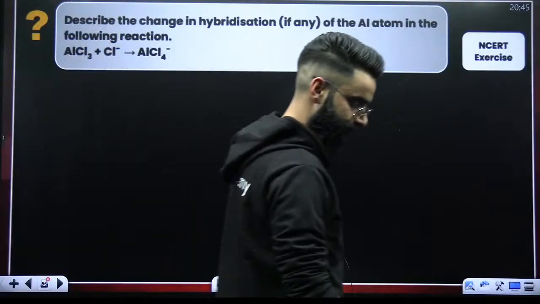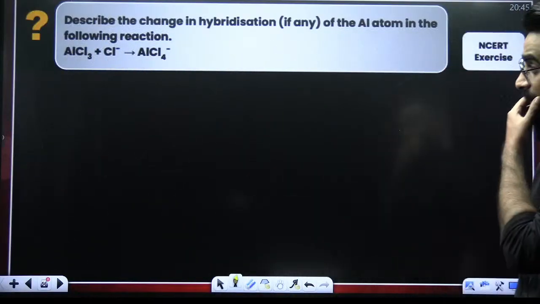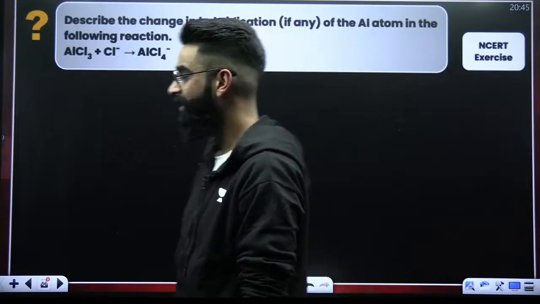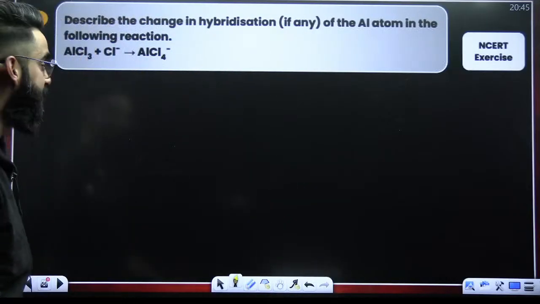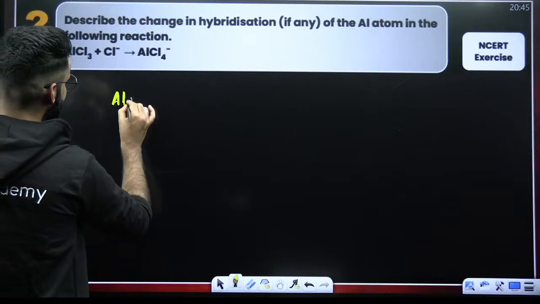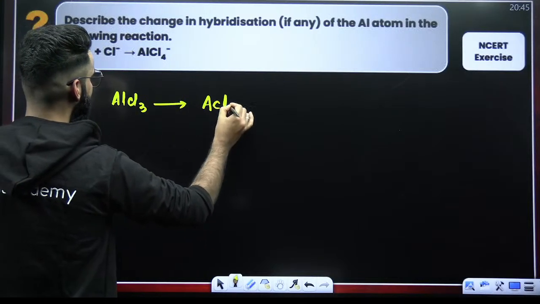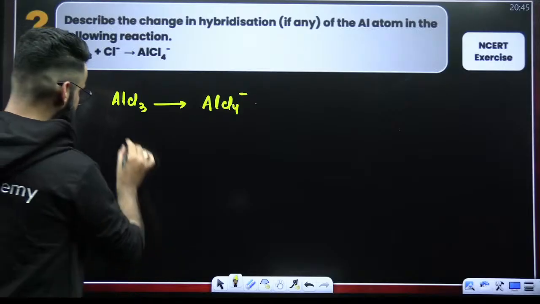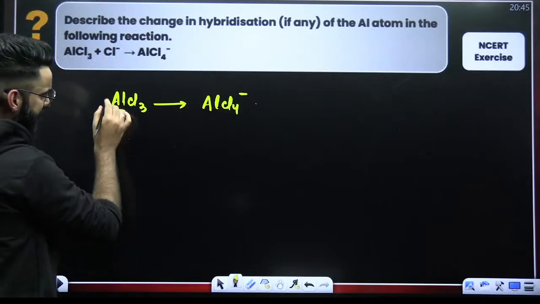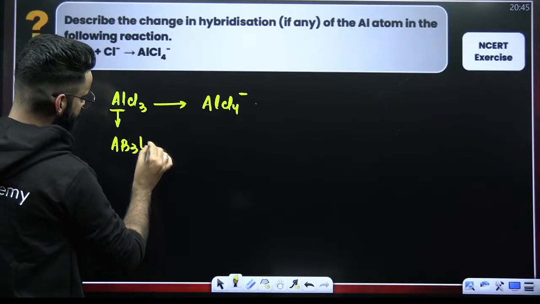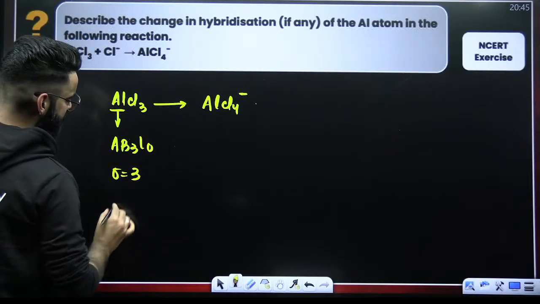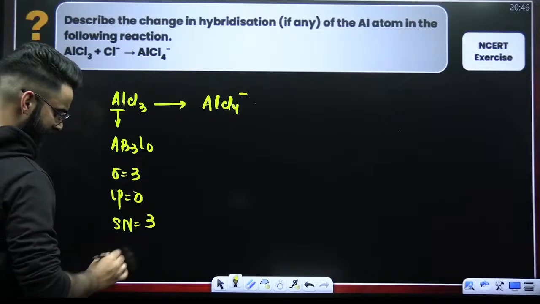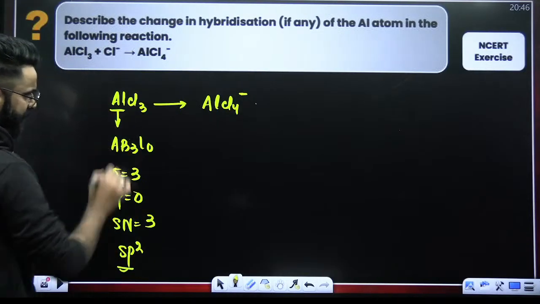Look at this particular question, guys. Describe the change in hybridization of the aluminum atom in the following reaction. We are given a reaction and we have to see the hybridization of aluminium. The reaction is your AlCl3 finally getting converted into AlCl4 negative. If I talk about this aluminum, what is the type of this molecule? It is AB3L0. It's forming 3 sigma bonds, and there is no lone pair. Steric number is 3 plus 0, 3. So your hybridization has to be sp2.